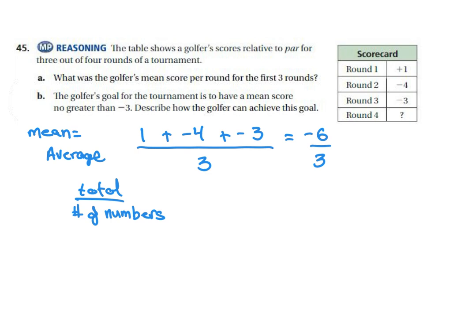-6 divided by 3 becomes our new math problem. A negative divided by a positive is a negative, and 6 divided by 3 is 2. So what was the golfer's mean score per round? The golfer's mean score was -2.